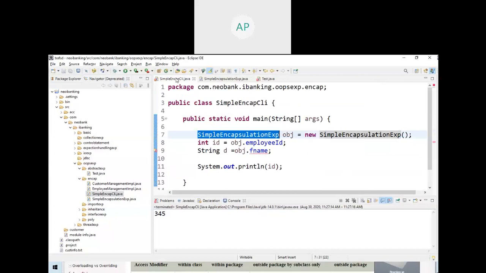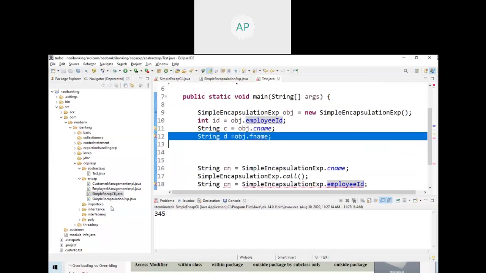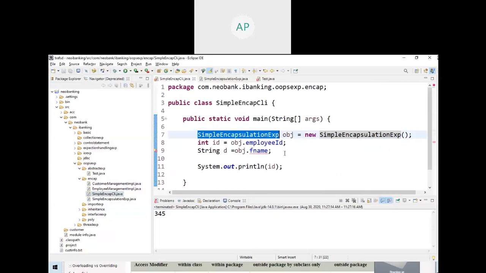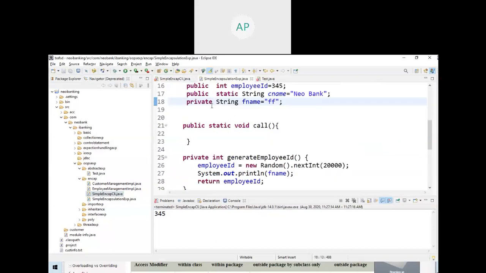Default works. But if I make it private, it won't work. See the error: from the same package, error; from a different package, error.